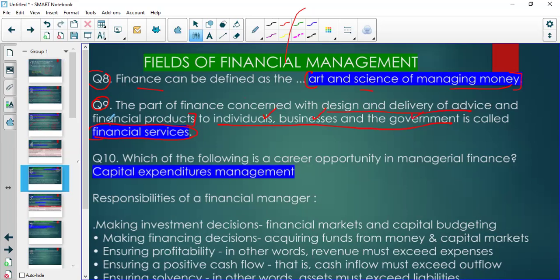So that's called financial services. Then you have personal financial management, when we focus specifically on the financial planning of individual investors.